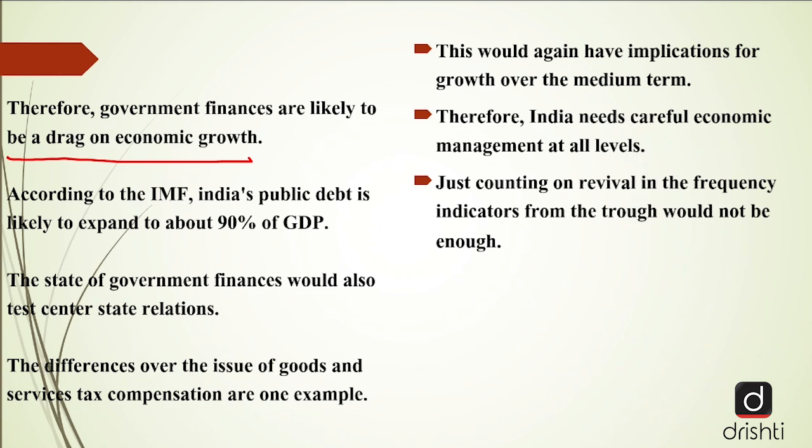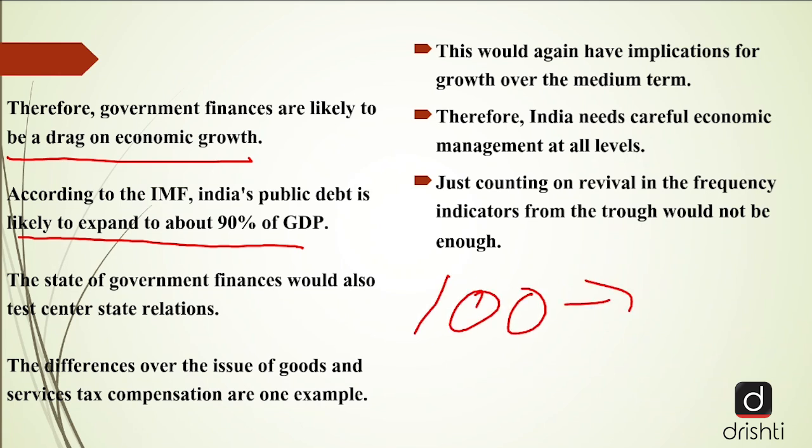According to the IMF, India's public debt is likely to expand to about 90% of the GDP. Now, what exactly is public debt? When we speak about public debt, it is nothing but the liabilities of the union government, which are to be paid from the Consolidated Fund of India. So it has been said that if the GDP is around 100 rupees, the public debt is 90%, that is 90 rupees.